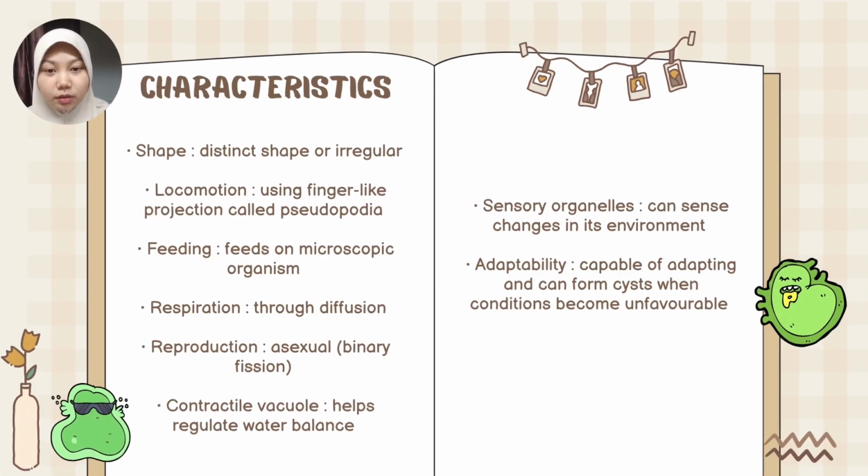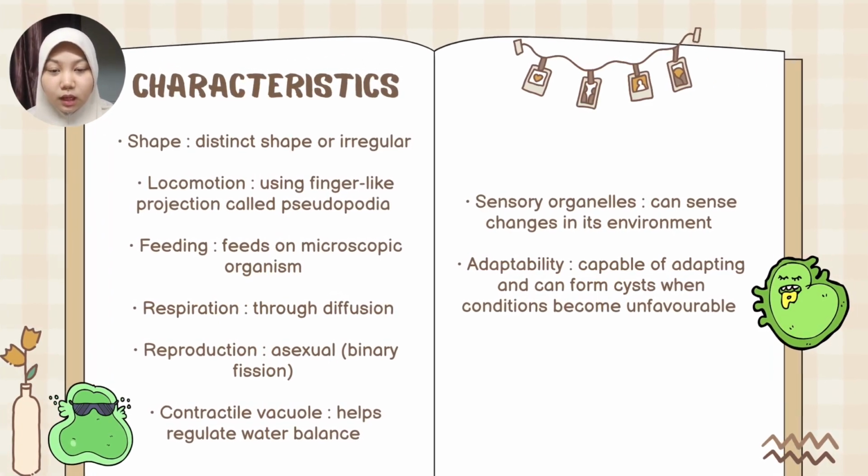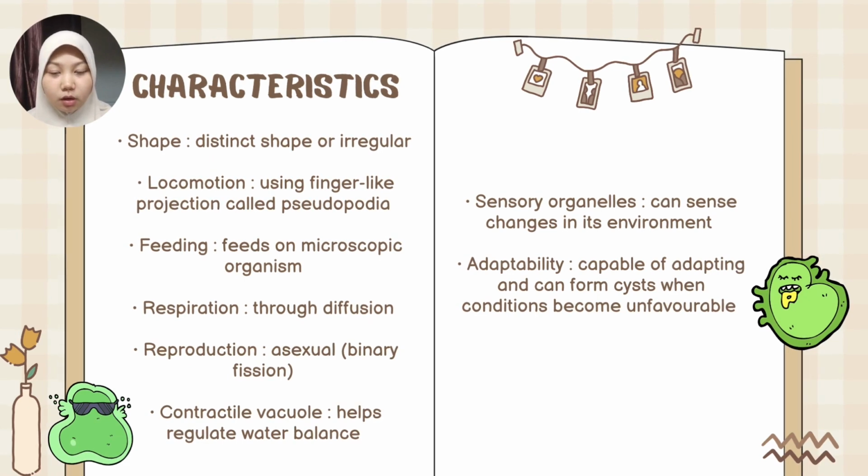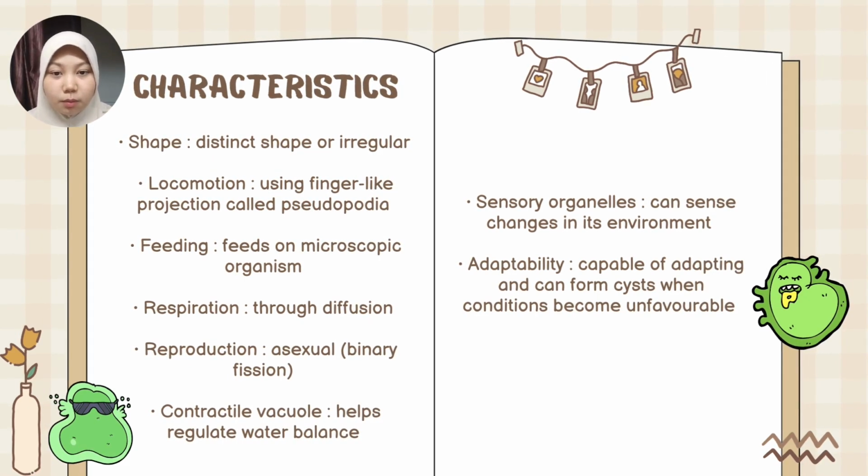Now I'm going to talk about the characteristics of amoeba. Amoeba has an irregular shape, kind of like a blob or a droplet of water. Amoeba moves using finger-like projections called pseudopodia, which are also used for capturing food. Since amoeba is a heterotrophic organism, it feeds on microscopic organisms like bacteria and algae.